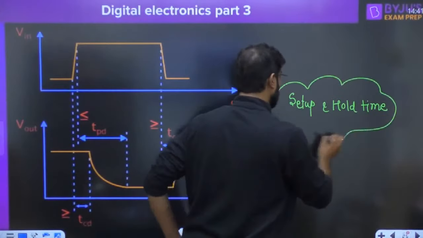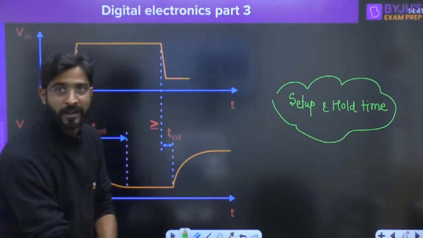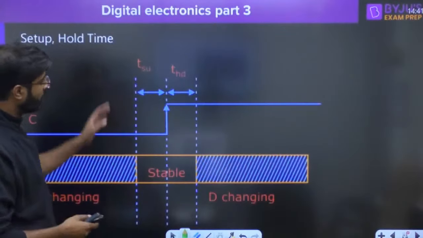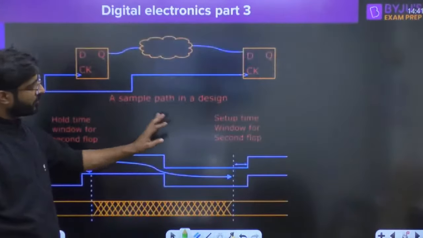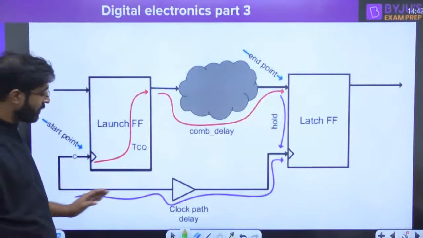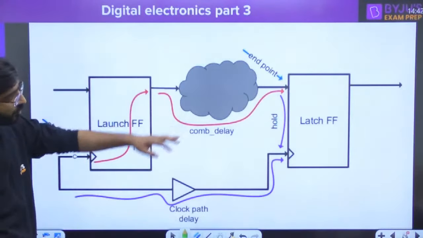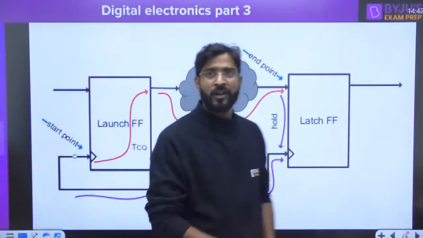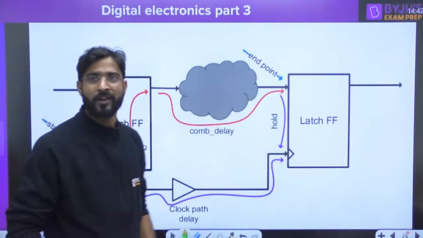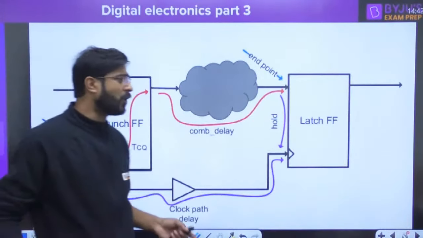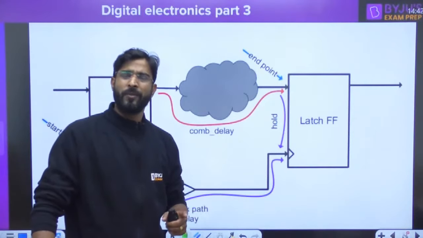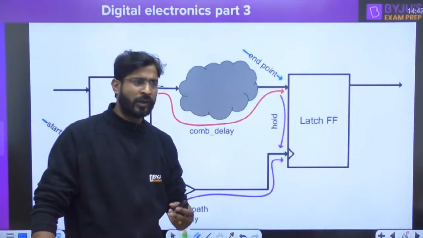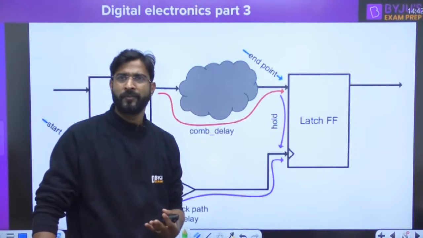So guys, this topic I have already taken in PD. Look, I had brought everything: what the meaning of setup time is, how it happens, how the formula is derived, what the data path is, what the clock path is. But due to shortage of time, I'll give the formula and explain in detail in an extra class. Rahul, if I give you just the formula, nobody will take interest in it. Even if I give the formula, how it is derived is important.